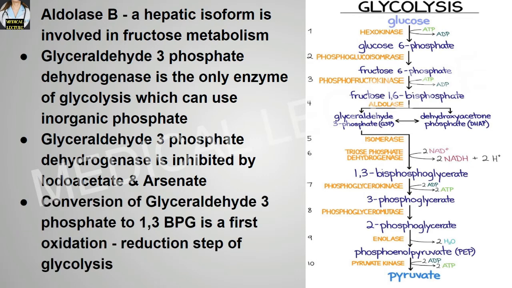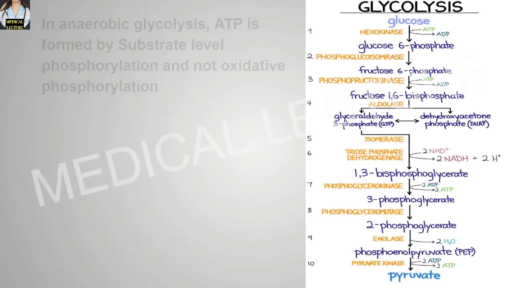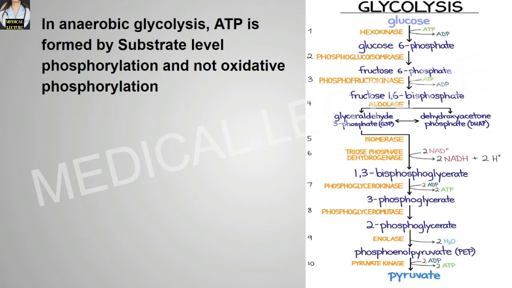Conversion of glyceraldehyde 3-phosphate to 1,3-biphosphoglycerate is the first oxidation reduction step of the glycolysis process. That means over here, this step, glyceraldehyde 3-phosphate to 1,3-biphosphoglycerate formation, is the first oxidation reduction step of glycolysis. In anaerobic glycolysis, ATP is formed by substrate level phosphorylation and not oxidative phosphorylation.